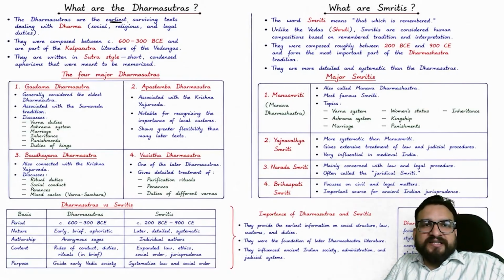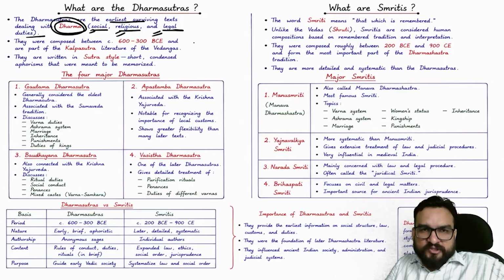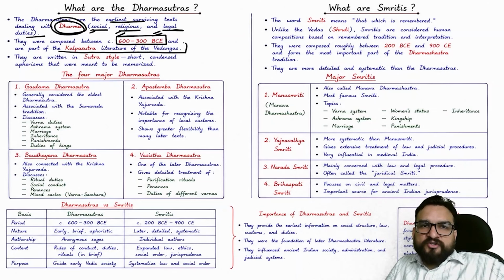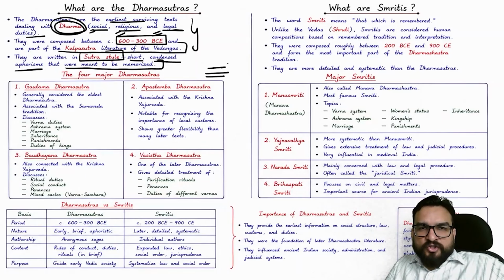So Dharam Sutras are the earliest surviving texts dealing with dharma, social, religious, and legal duties. Social as well, religious as well, and legal dimension as well. They were composed between 600 to 300 BC and are part of the Kalpa Sutra literature of Vedangas. ये आपका introduction होगा whenever they will be asking you about Dharam Sutras. They are written in sutra style, short, condensed aphorisms that were meant to be memorized. Aphorism is a word for these short lines, right?